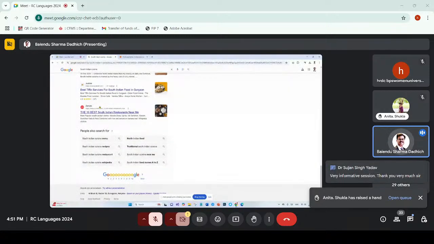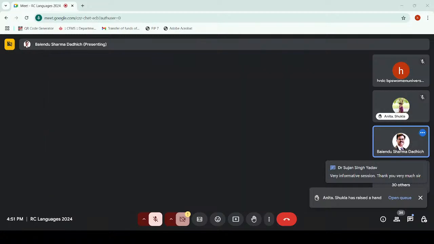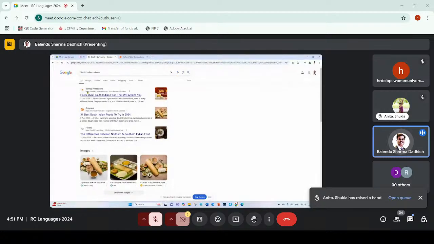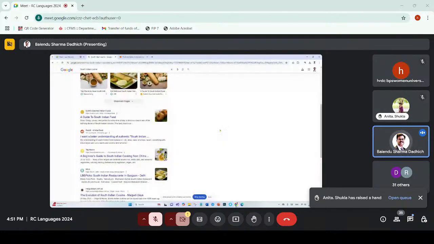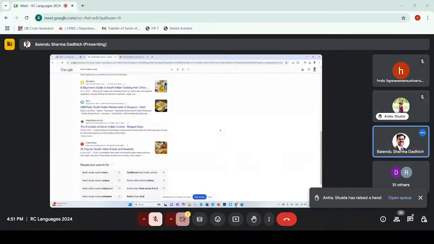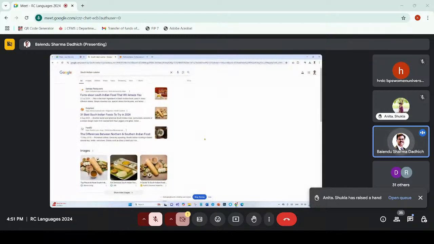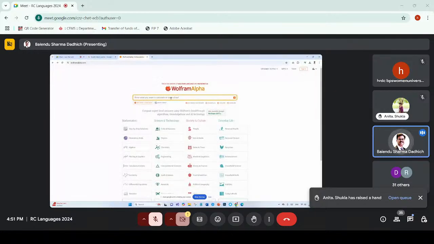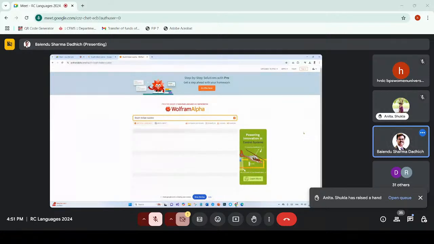All of these are like Zomato. This must be an ad. If I go to page number 2, then also again Sankalp restaurant, cozy meal, all of these are ads. So still I'm not able to find an actual search result, right? But if I go to Wolfram Alpha, this will show me something else. Let's see what kind of information it gives me.